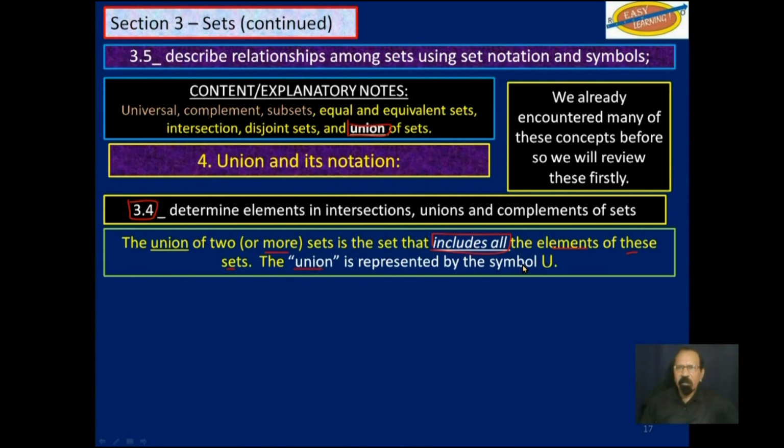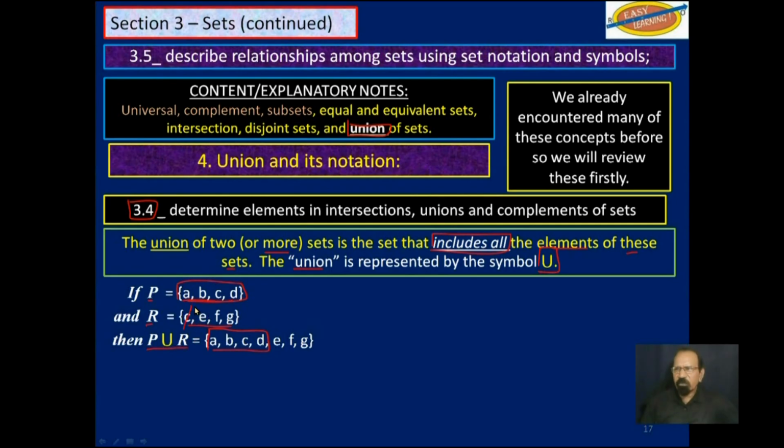Union is represented by this symbol here, which looks like an uppercase U. So if the set P has elements A, B, C, and D, and the set R has elements C, E, F, and G, then if we were to find the union of P and R, we will list all the elements in P and R once. So A, B, C, D, that's from P. And from R, since we already have C listed here, we will not list C again. We will just list E, F, and G.